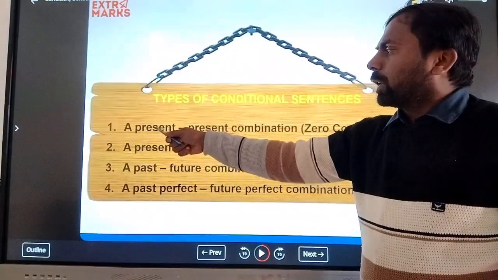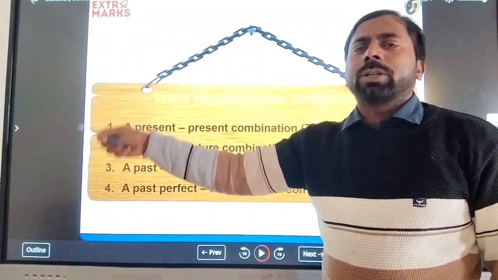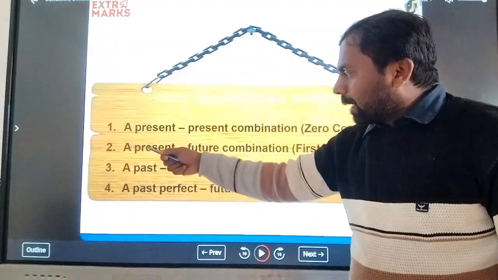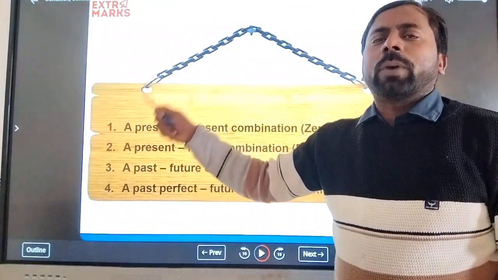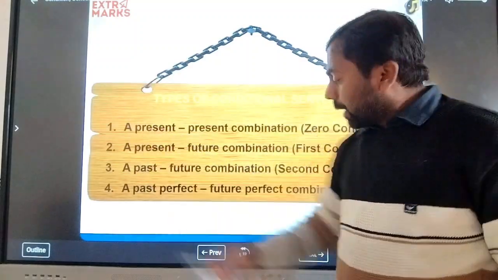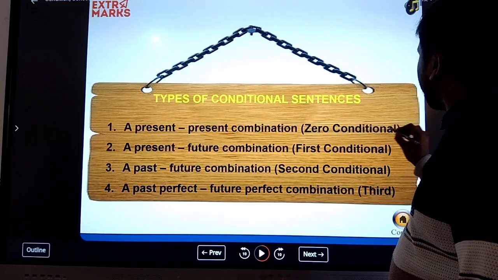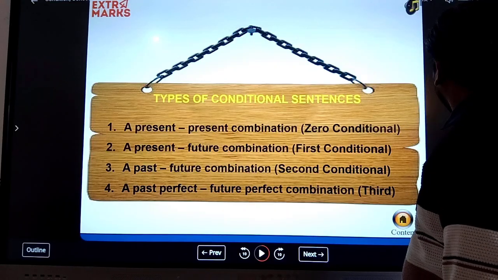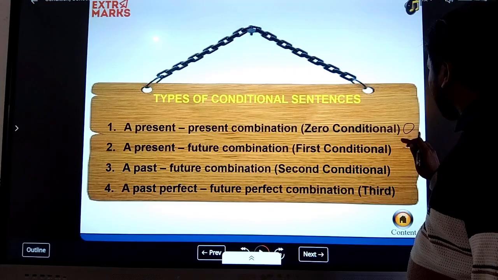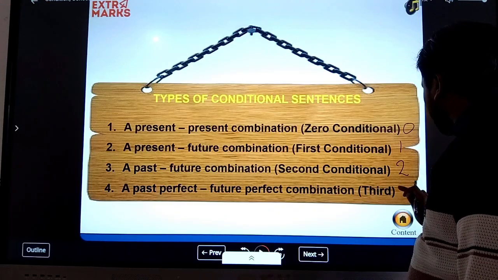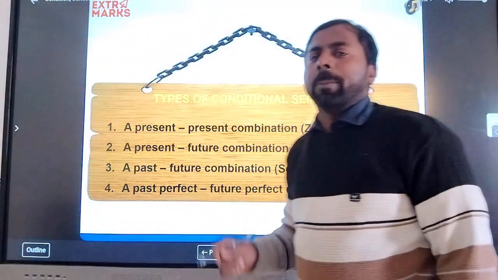In the first, you can see present and present; it is called the zero conditional sentence. And here the present and future combination is called the first conditional sentence. According to the number: when you use the number, it is zero, and it is one, and it is second, and it is third. So it is a series of numbers.